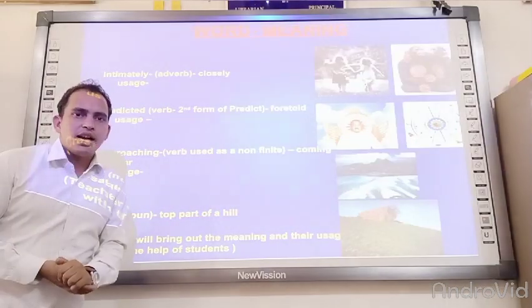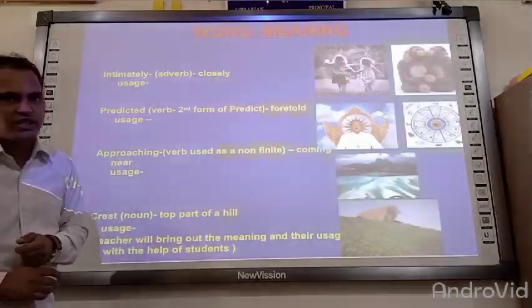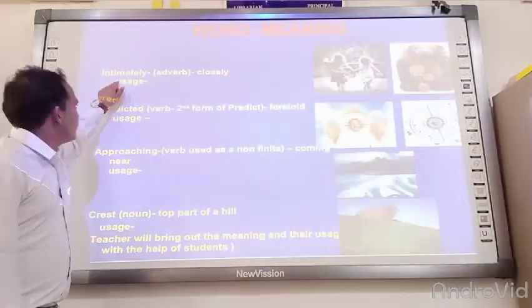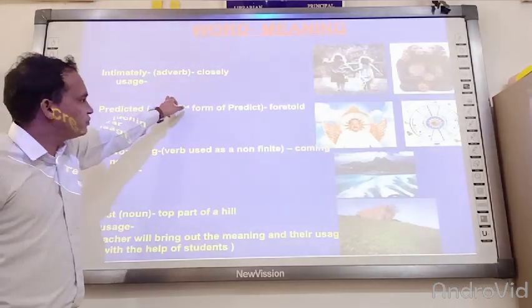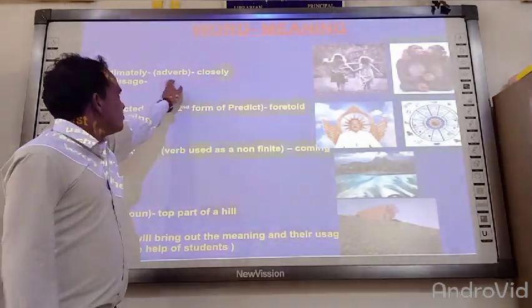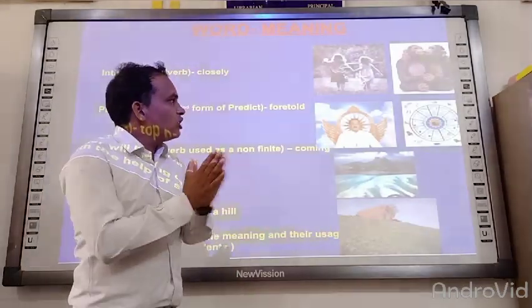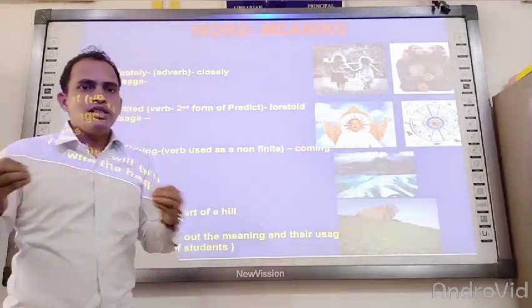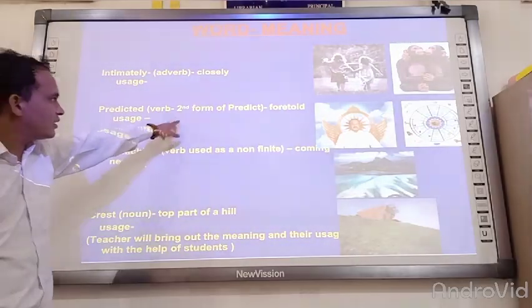Now the next one, there are some word meanings. I tried to make you understand with the help of these pictures. The first word, intimately, is basically an adverb and its meaning is closely. As you can see, both the pictures are showing intimacy, meaning closeness. Second one is predicted, as it is written here.